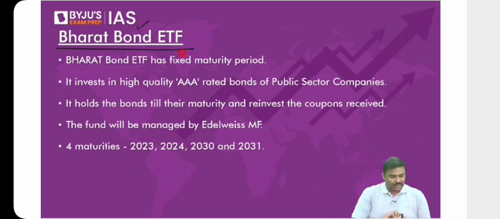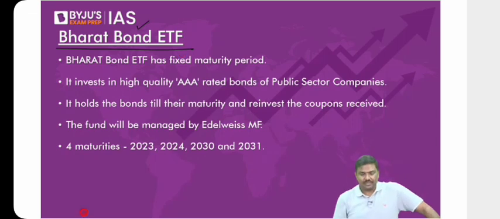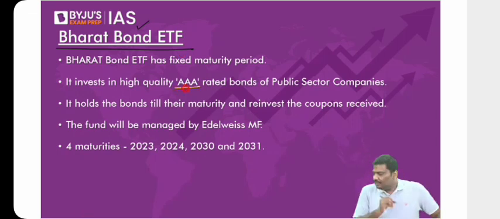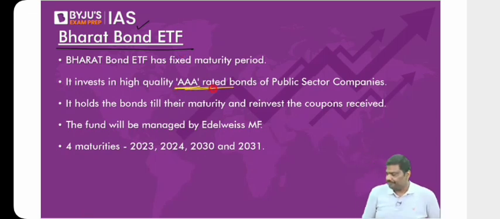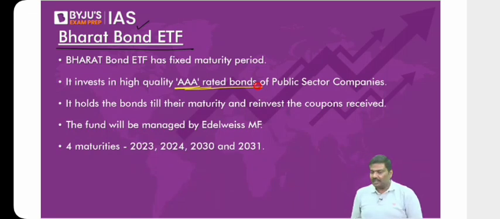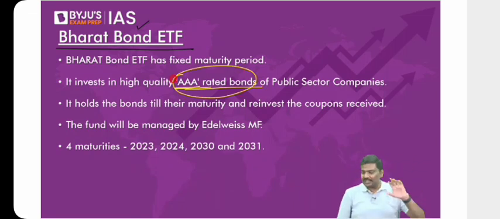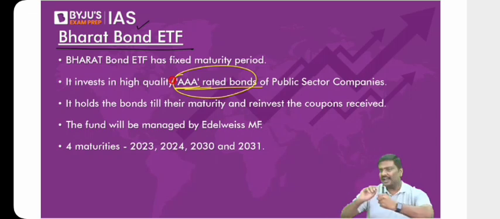What is this bond ETF? Have a look at this very carefully. What the central government has done is they have identified certain public sector companies which have AAA rated bonds. Okay, point number one: the Center has identified the bonds which are having AAA rating. Now, is the logic of AAA credit rating okay with all of you? Now, what they've done is they've clubbed these bonds and sold them in the market.